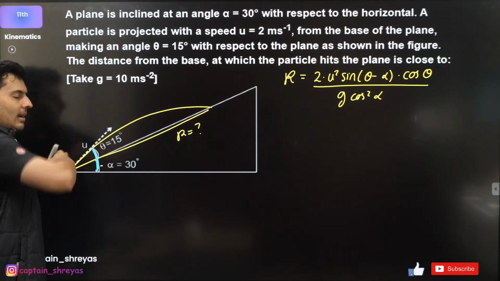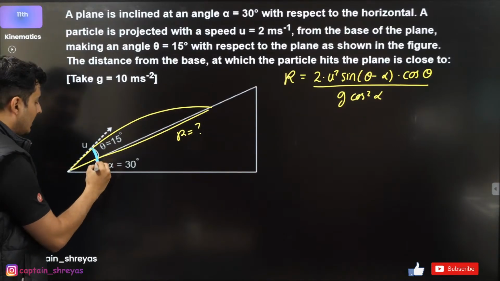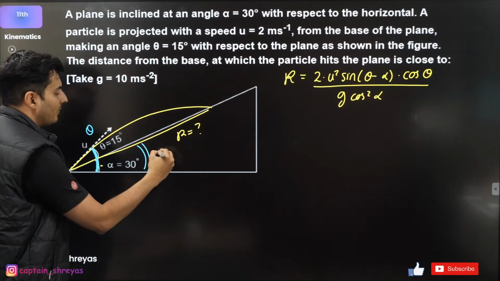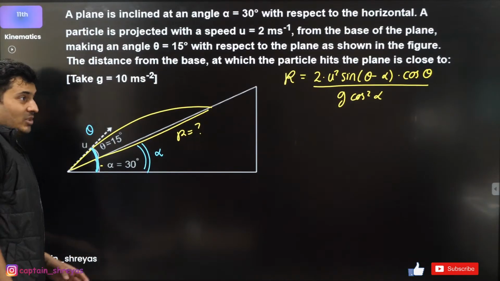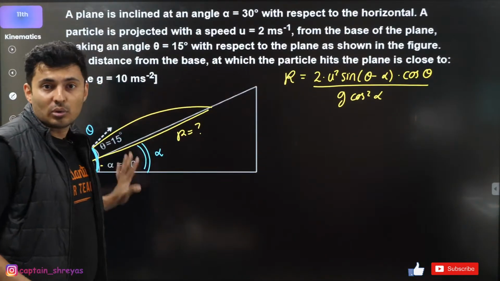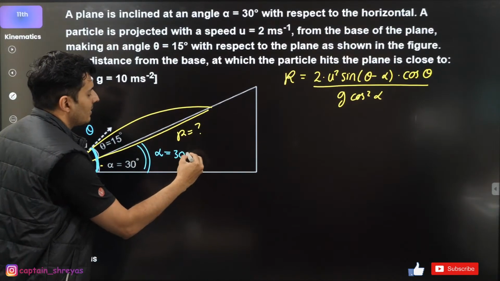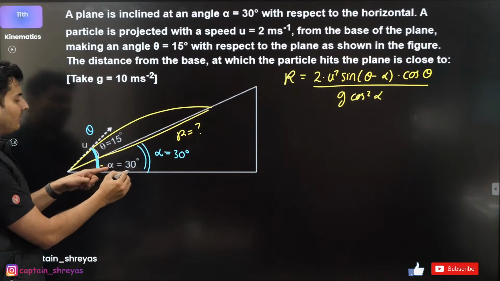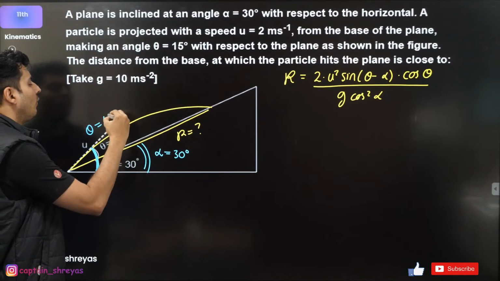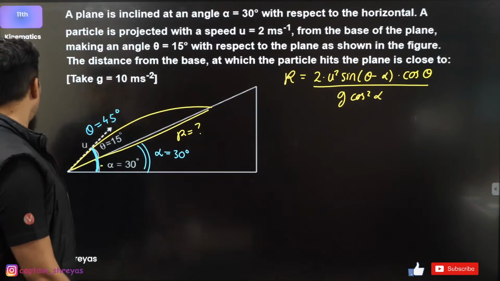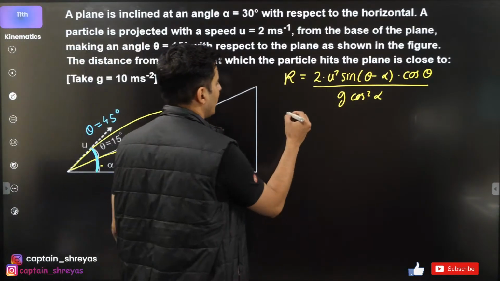Whatever they have given, forget that. This much angle of inclination is called alpha, as per the formula, not as per the question. So alpha is still going to be 30 degrees. The total theta is 15 plus 30, which is 45 degrees. Speed is already given as 2. So start substituting and see what you get.